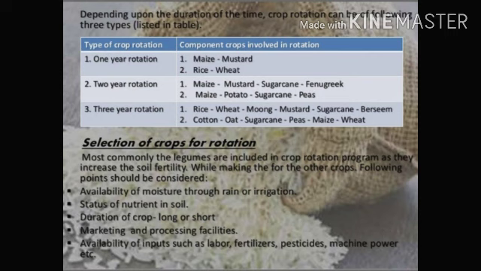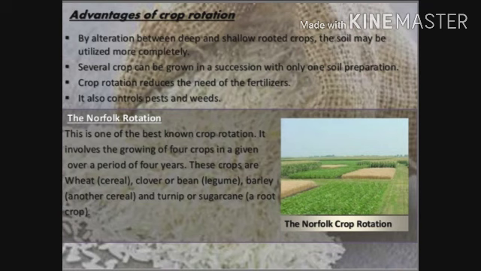First, availability of moisture through rain or irrigation. Second, status of nutrients in that soil. Third, duration of the crop, that is long or short. Next, marketing and processing facilities. And last, availability of inputs such as labor, fertilizer, pesticide, machine power, etc.